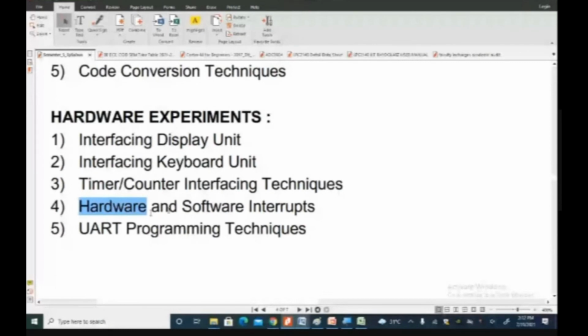Then a software interrupt always works by setting a flag. Software will set the flag, and through the flag it interrupts the processor. Like all vectored interrupts and priorities and their functions, and a lot more things we will be discussing.